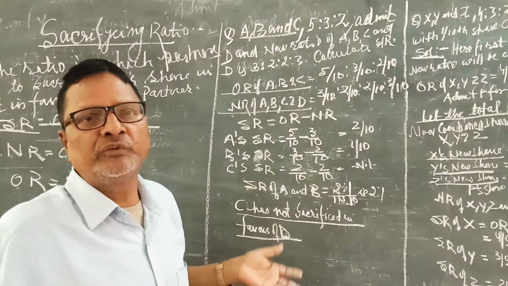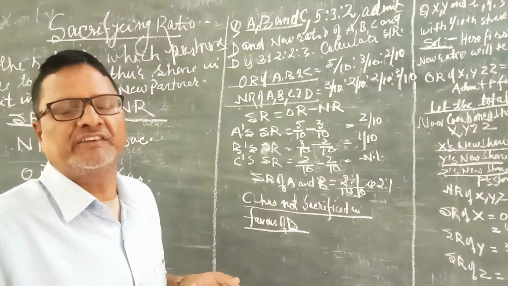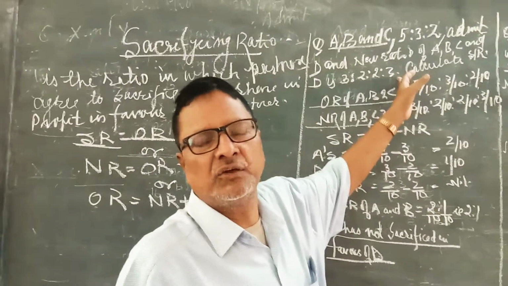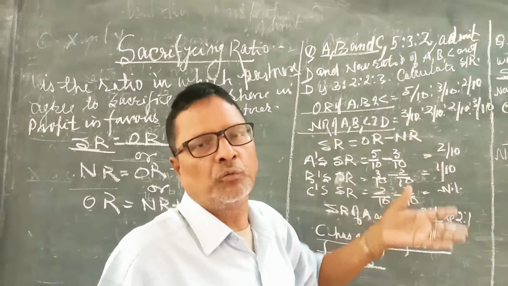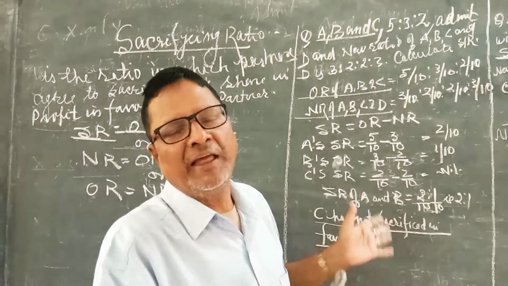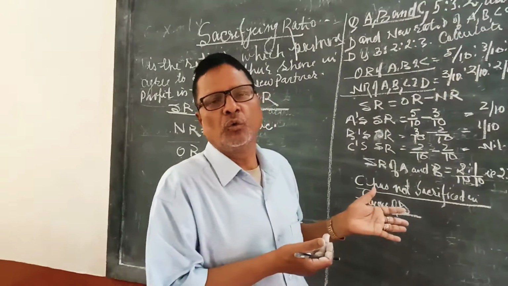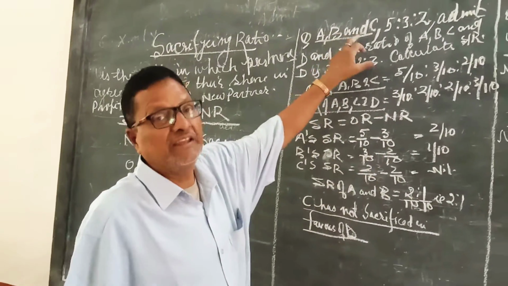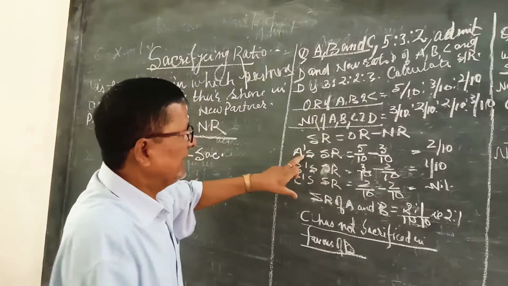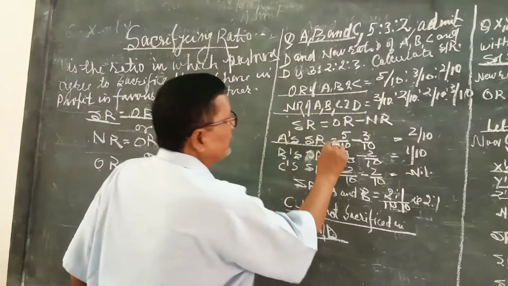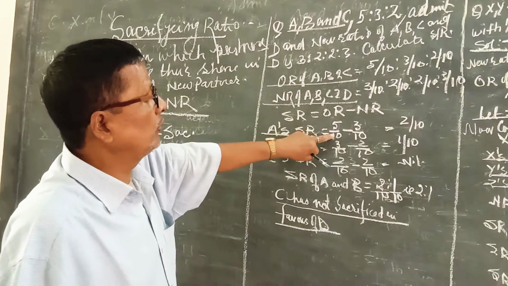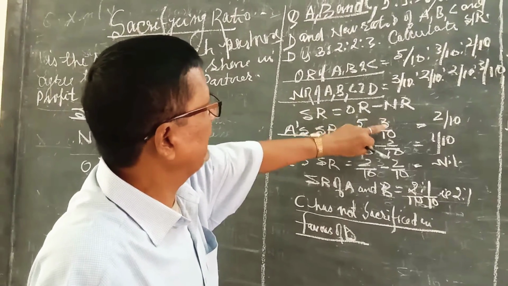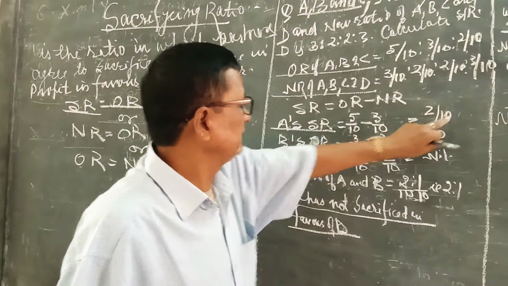Dear student, as we know, the formula of calculating sacrificing ratio is old ratio minus new ratio, and in this question old ratio and new ratio both are given. So simply by applying the formula, we will easily calculate the sacrificing ratio of A, B and C. A's sacrificing ratio will be old ratio, that is 5/10, minus new ratio, that is 3/10, which will result in 2/10.